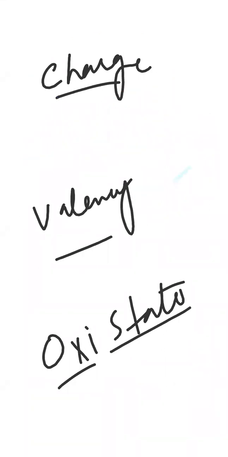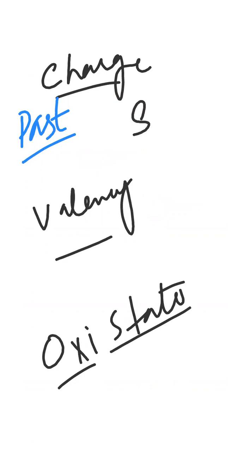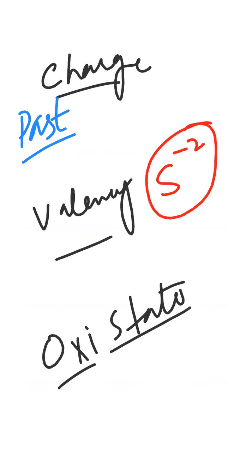That is sulfur. Sulfur, let's start from the valency for the future. Sulfur has -2 valency. I'll let you know about the valency, किस group की क्या valency होती. For example, sulfur has -2 valency according to the periodic table, and this is fixed. What does it mean? It means when sulfur reacts, it will gain 2 electrons and it will make sulfur -2 ion. This is the valency. This is the future prediction.